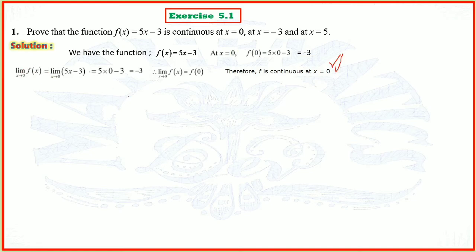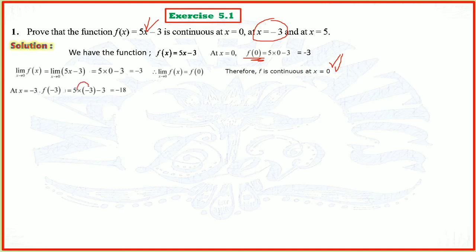So this is the first type of category. There are many questions coming, where you just have to write these 2-3 simple general steps, and that's all about this question. At x equal to minus 3, again the same thing you will apply. F of minus 3, like f of 0, equals 5 into the value of x. What is that? Minus 3.